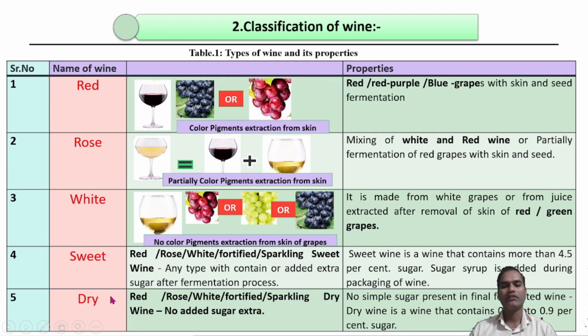And the dry wine means whatever sugar is present is completely converted to alcohol, without the addition of excess sugar, containing a minimum of 0.4 to a maximum of 0.9% sugar. These are all table wines, also called the basic wines.